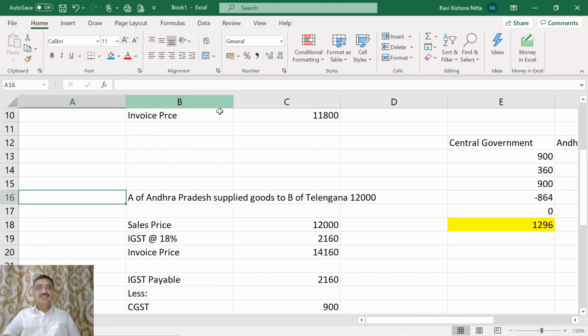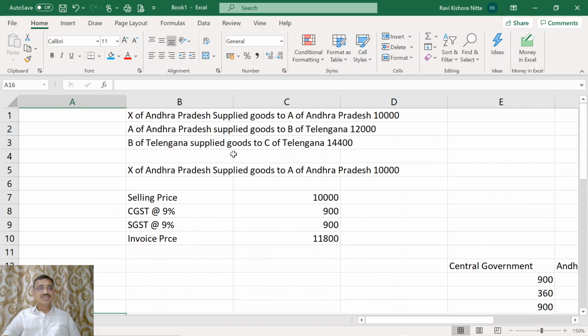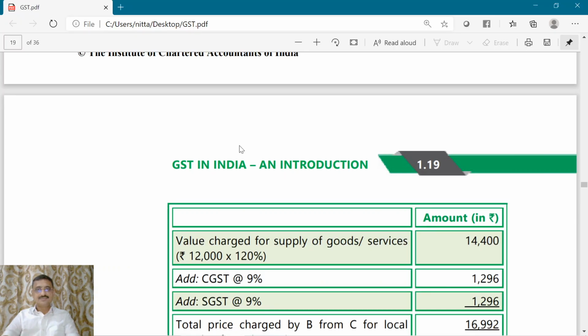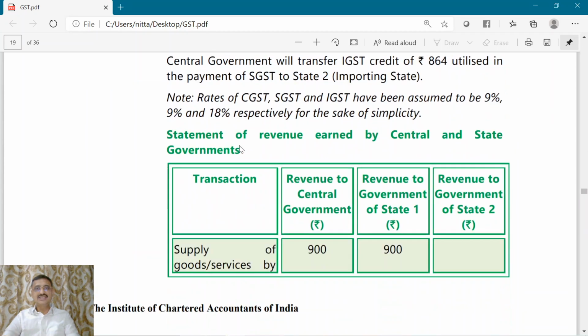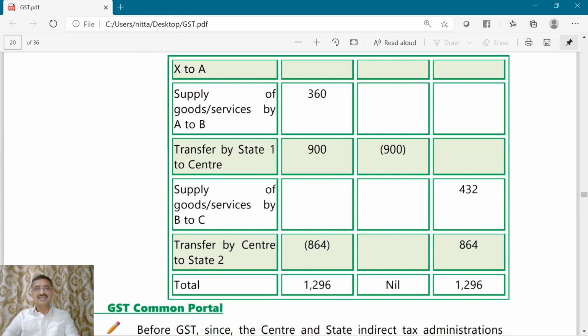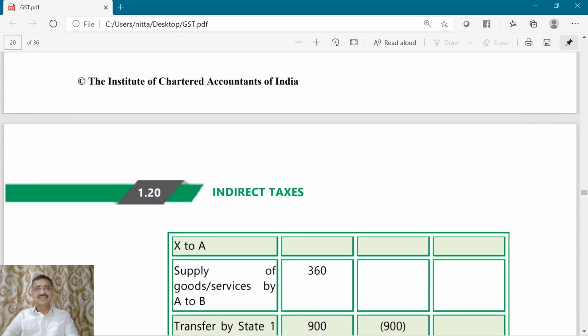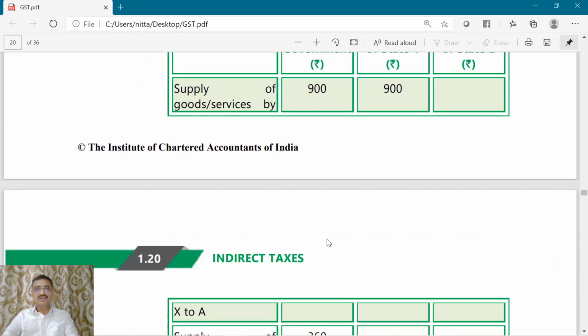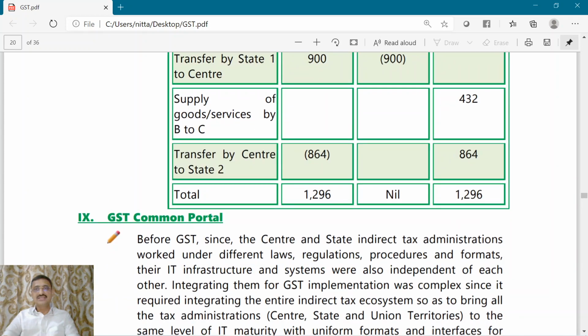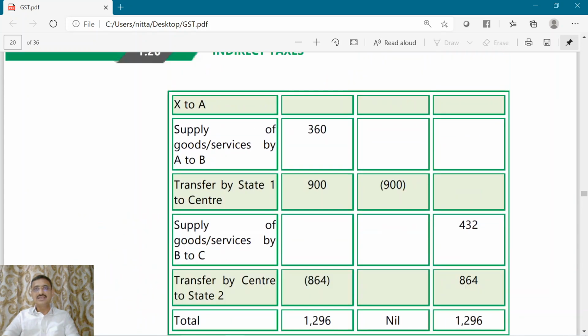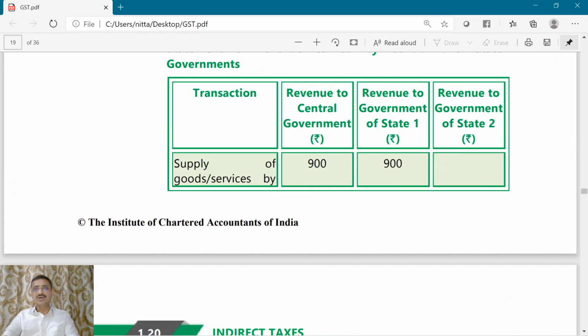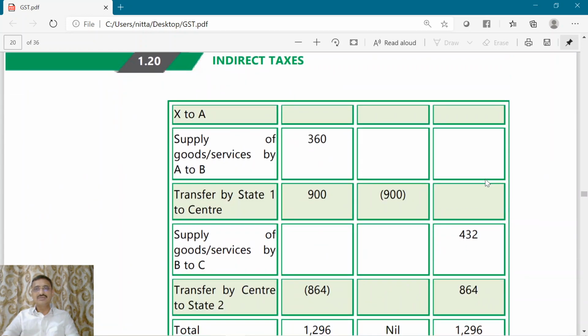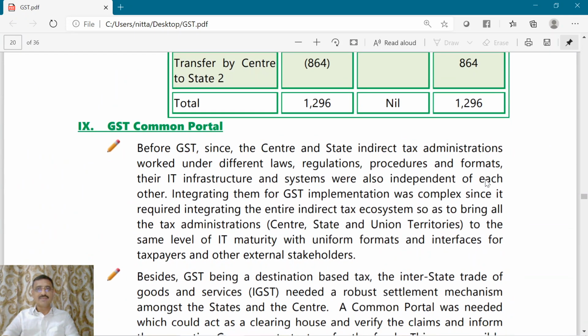Friends, this is the illustration with regard to the interstate supply of goods. So here in this example we can understand that the 1296 is received by the central government and 1296 is received by the state government too. In our illustration, it was Telangana government.